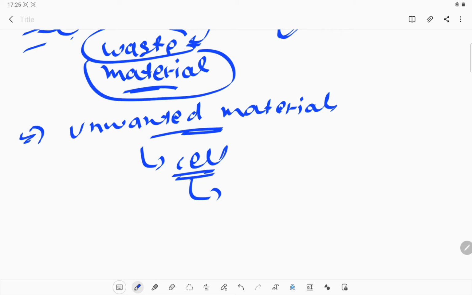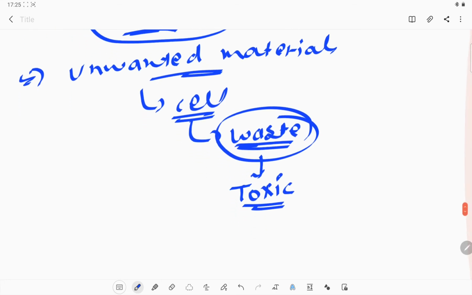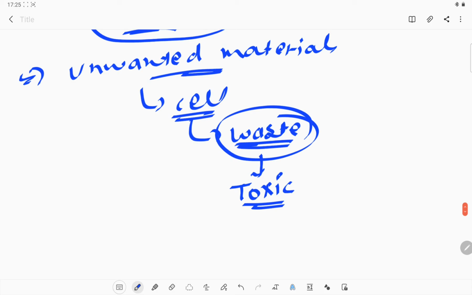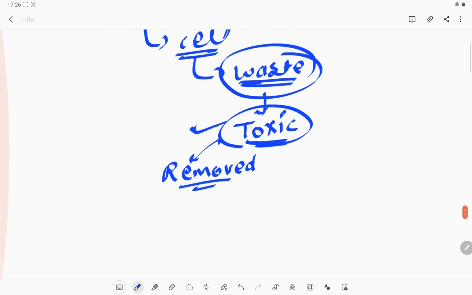To perform those functions, they make a byproduct, and that byproduct is sometimes waste, which is quite toxic for our body. If we accumulate all that waste in our body, it will be more toxic for us. So we require to remove it from our body from time to time.